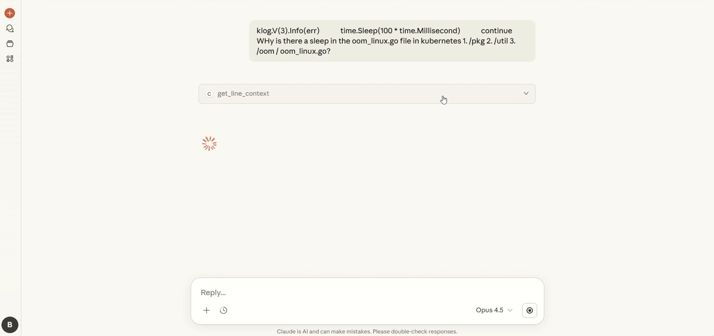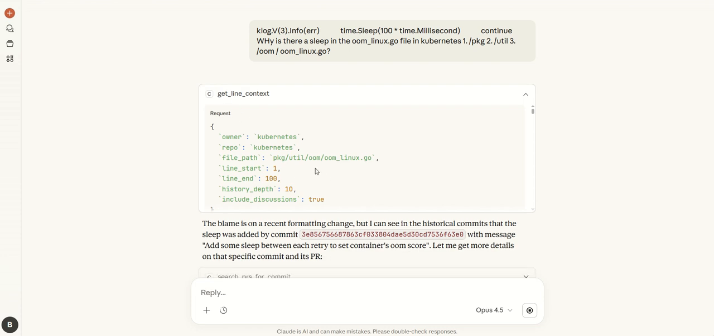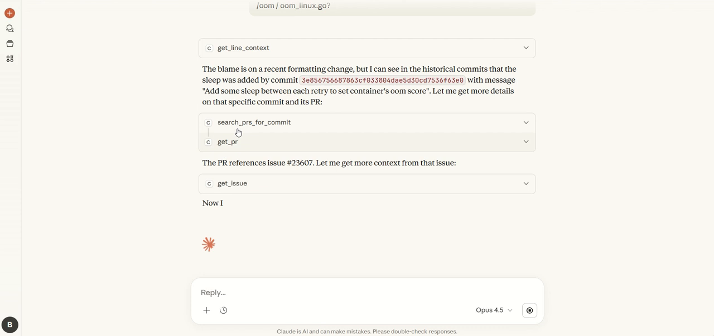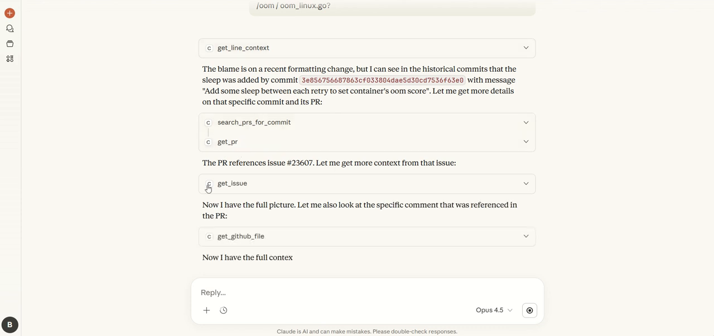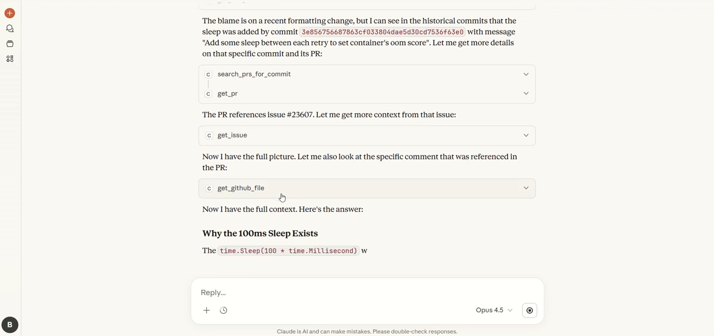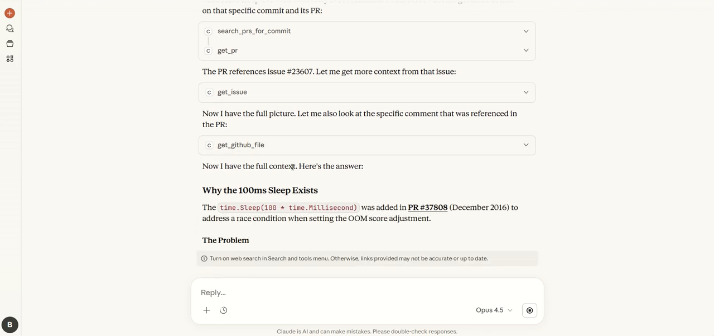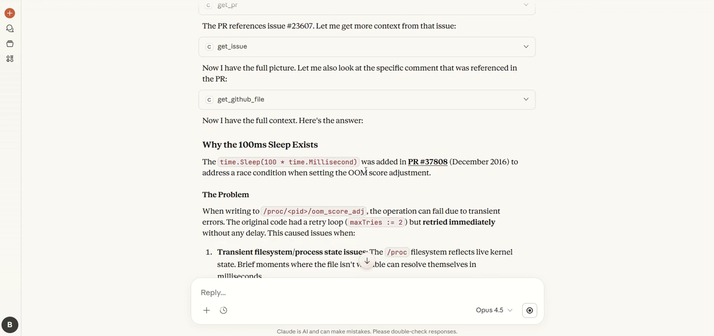It immediately starts off using the specific tool I've designed, which is the getLine context. It searches for the lines and then actually looks into the commits and includes the specific discussions connected to this commit. Then it searches for relevant PRs of this commit it has found, gets the PR, gets the issue, gets the GitHub file, and then with the full context it has acquired based on the files within the repository, it gives a verifiable answer.